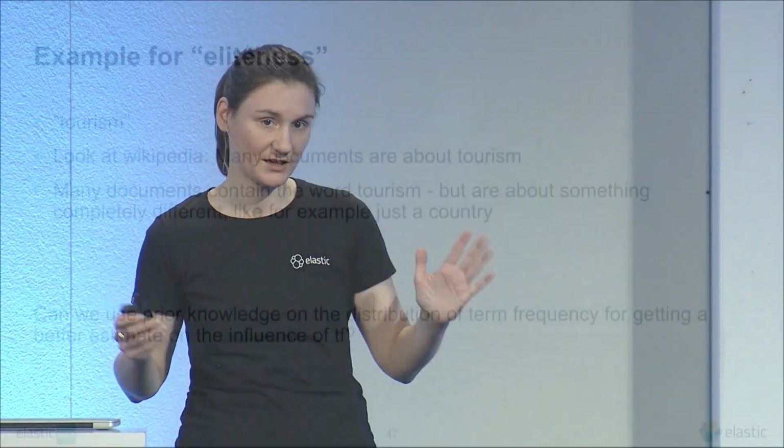For example, each article of a country would contain the word tourism, but it doesn't mean that this document actually is about tourism. There are articles about dark tourism or health tourism that are actually about that, whereas the article about the country is not really about tourism. So this is an example for when it's elite and not elite.